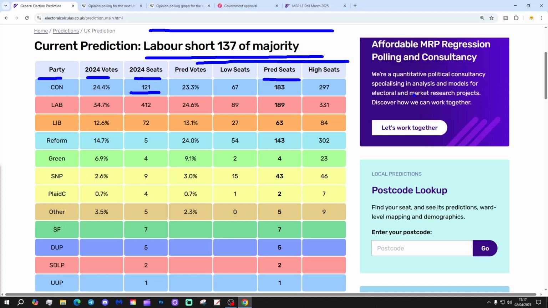There's always a margin of error with any polling and predictions. So at the high end, the Conservatives could be as high as 297. At the low end, they could be as low as 67.